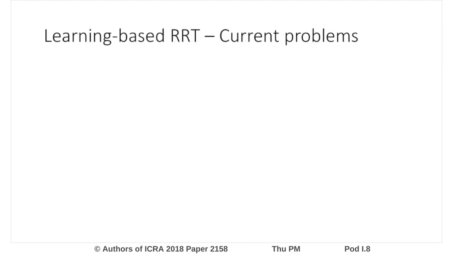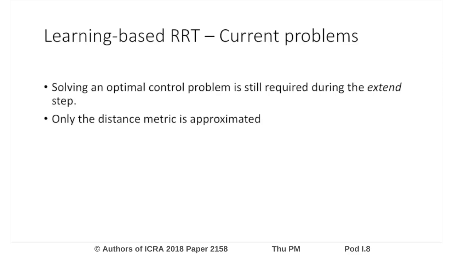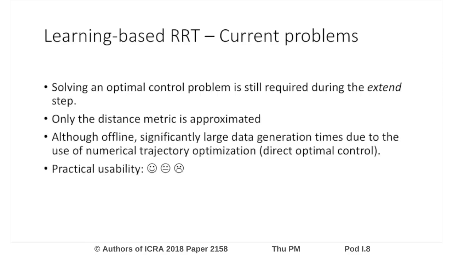However, from the perspective of practical usability, there are still a couple of key aspects with the preliminary idea of a learning-based RRT that influence the overall planning times. The first aspect is there is still one more optimal control problem to be solved at each extend step of the RRT, as only the distance metric is learned previously. The second aspect is the data generation time. Although offline, it is quite large due to the use of numerical trajectory optimization or direct optimal control.